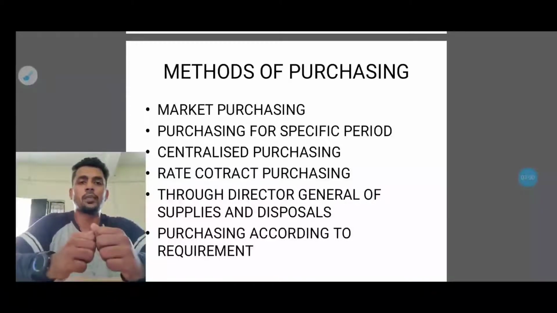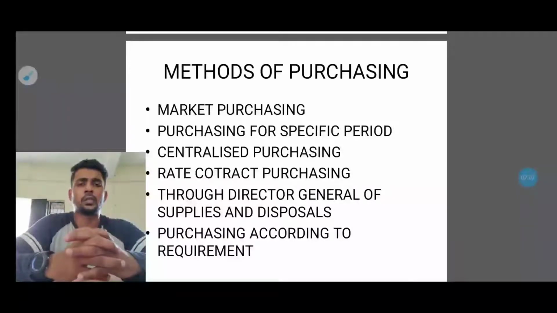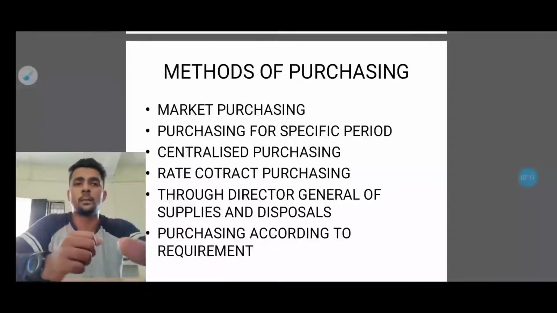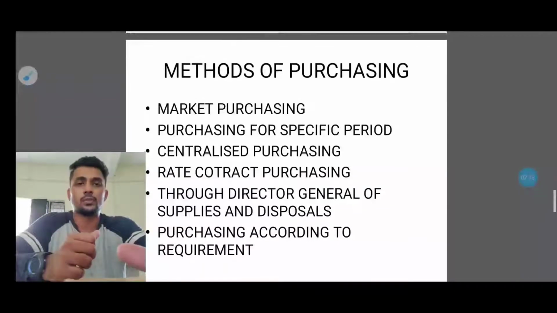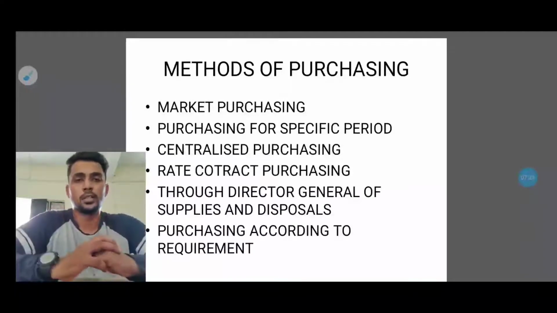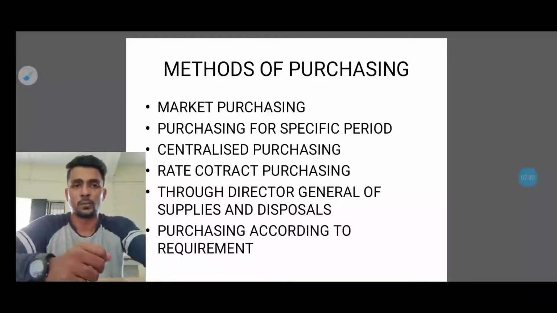The next one is rate contract purchasing. Some people will be really focusing on the rate contracts. They will be negotiating with a single point, getting these contracts, and they will get the purchase done. The fifth one is the Director General of Supplies and Disposals. This also comes like market purchasing. The last one is purchasing according to the requirements. Basically all purchasing happens mainly based on the requirement. Without the requirement, if they are purchasing, there is no use at all.